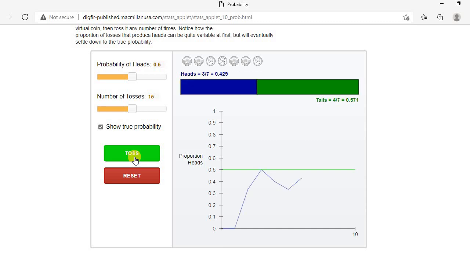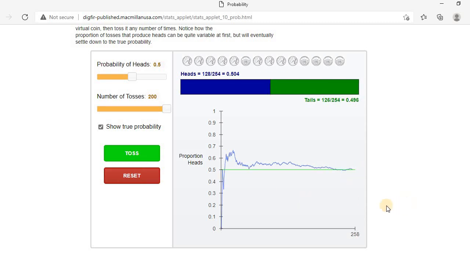Observe it very carefully. You can see when I'm doing 15 tosses, see where my probability is going actually. See heads probability and see tails probability. Are they 15%? Are they 50-50%? No, right? So my experimental probability can be different, but as I approach a huge number of trials, let's do a huge number of trials. Okay, toss. Let's do it. See, observe it very carefully now. 50%, 55%, 46%. Now you can see it's approaching the true probability.